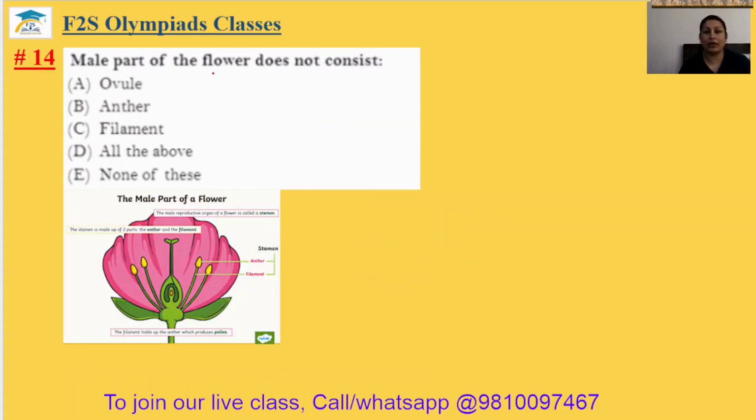Question number 14. Male part of the flower does not consist of ovule. Ovule is found in the female part. Anther is the male part. Filament is the male part. So the 14th answer will be option A.